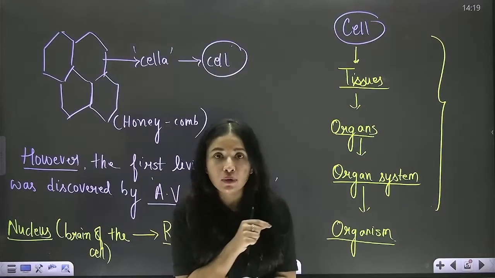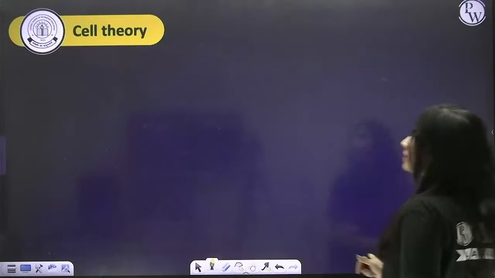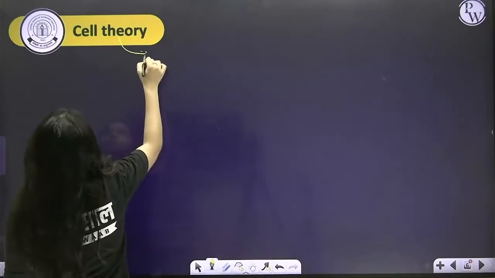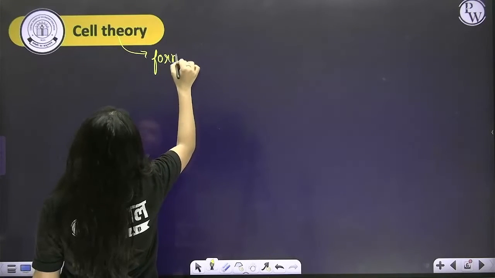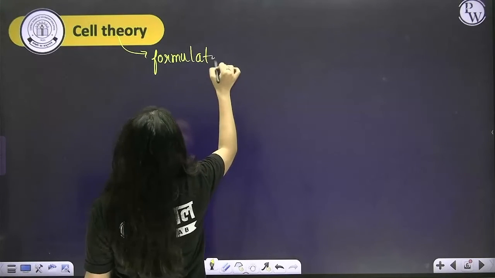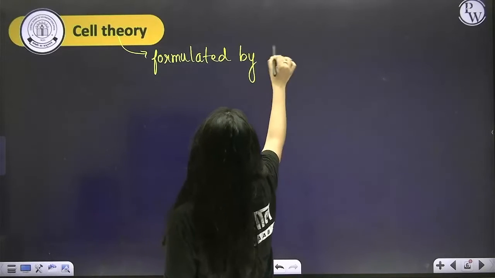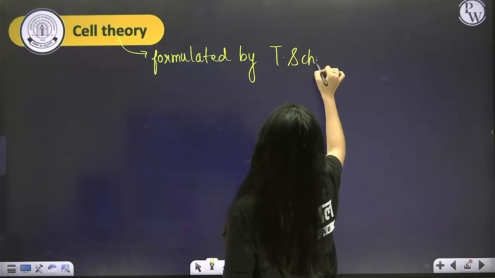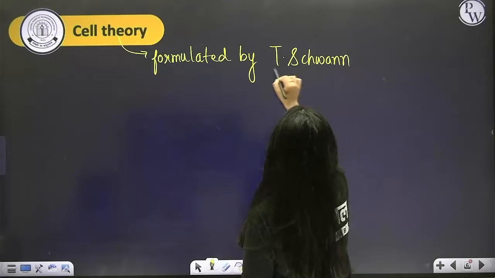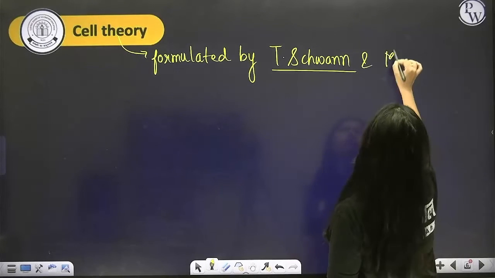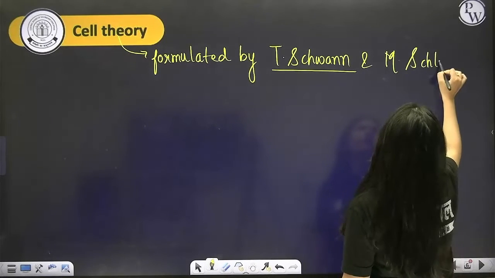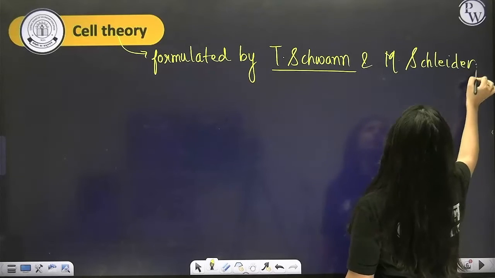So now what you're going to write next? Cell theory formulated by Theodor Schwann and Matthias Schleiden.